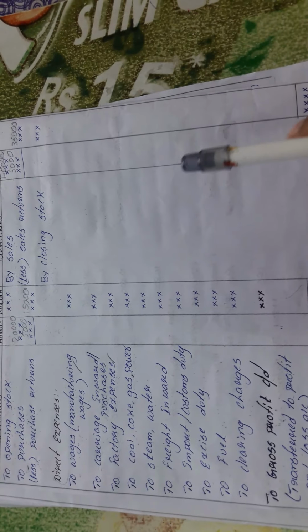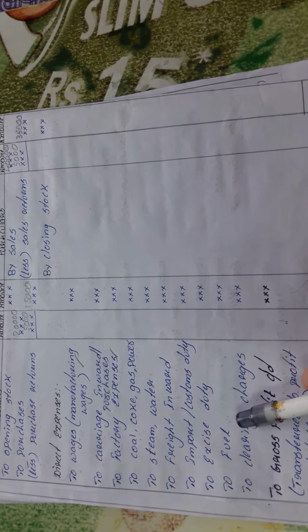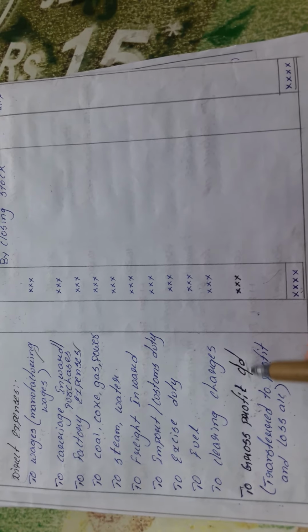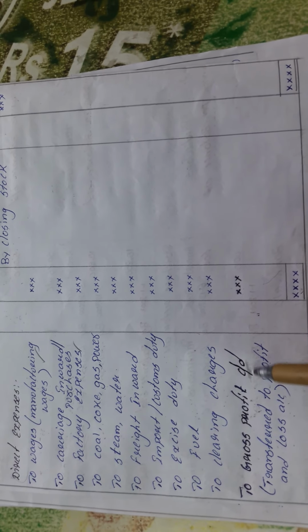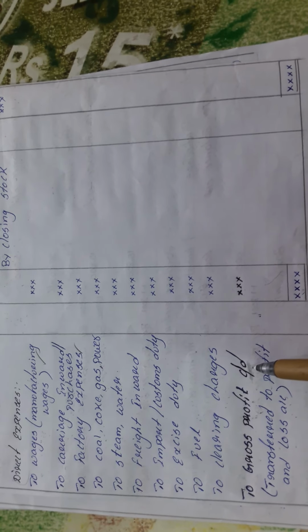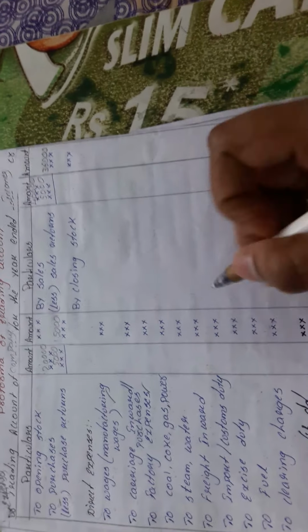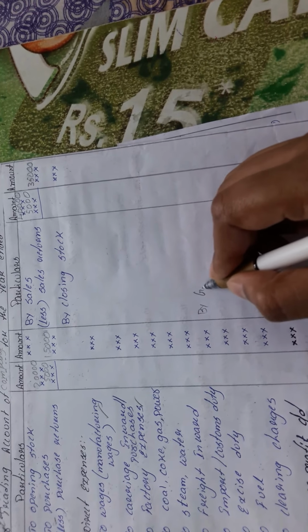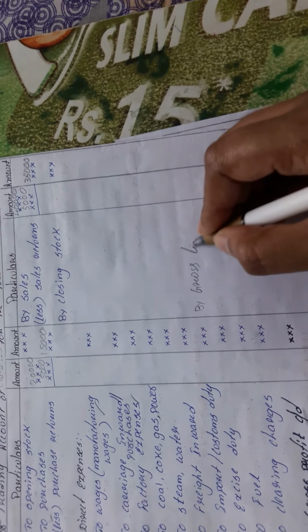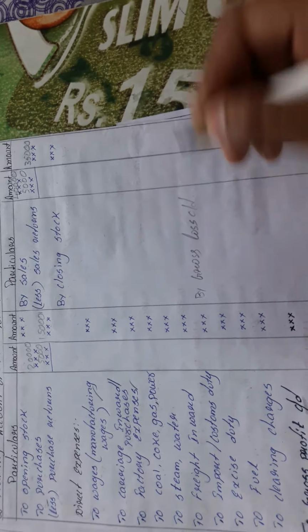So whenever your incomes are more when compared to your expenditure, then we will call it gross profit. And what we will do is, this gross profit will be transferred to profit and loss, which is the next stage. So we have to transfer that. That's why I have used the word carried. I have clearly explained in the ledger formats what this carried down is. If your expenditures are more when compared to your income, then it becomes a loss. So by gross loss we will write here, by gross loss carried down to profit and loss.